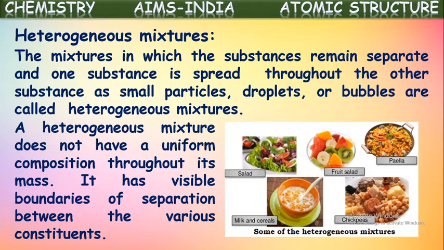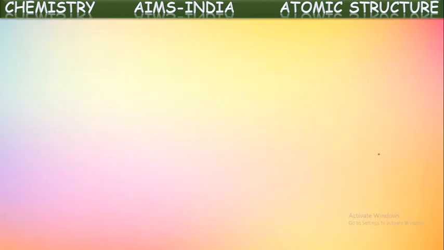They won't be mixed one into another. They can be seen separately and they can be separated also with physical means. Okay, such kind of mixtures are called heterogeneous mixtures. And some more they have shown: milk and cereals, pizzas, and some salads. These all come under heterogeneous mixtures in which components can be seen clearly even after mixing. Okay.